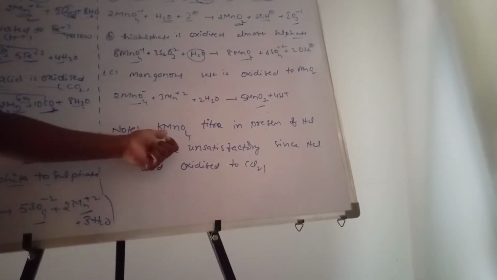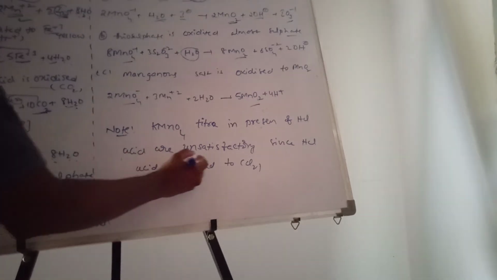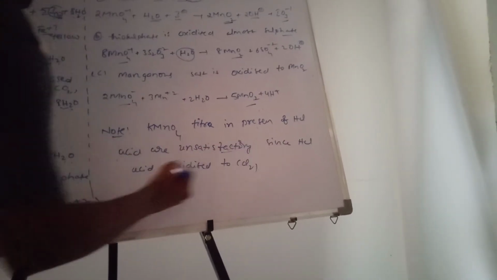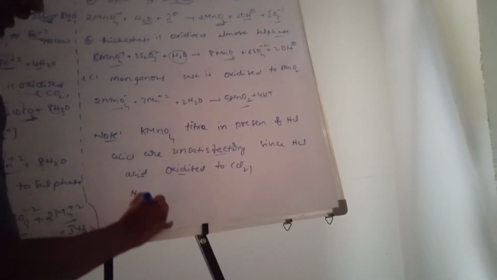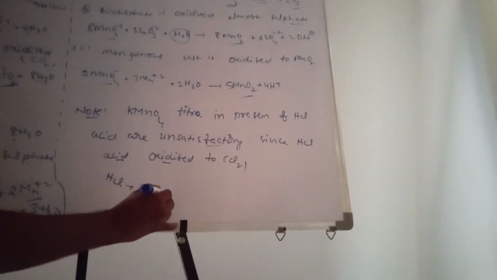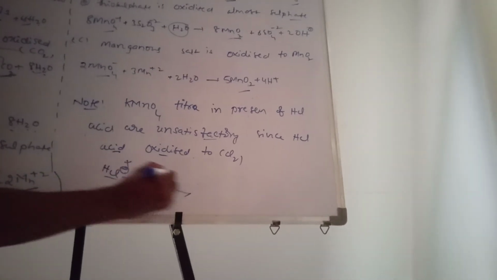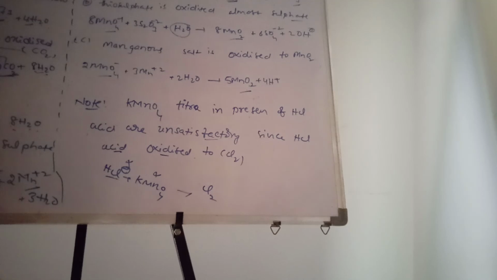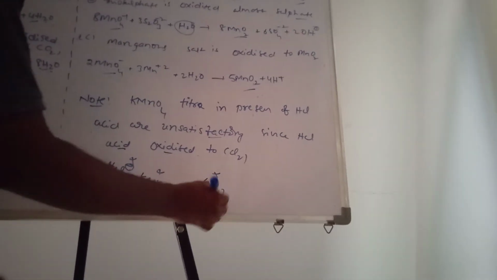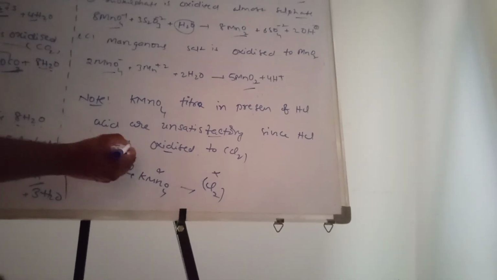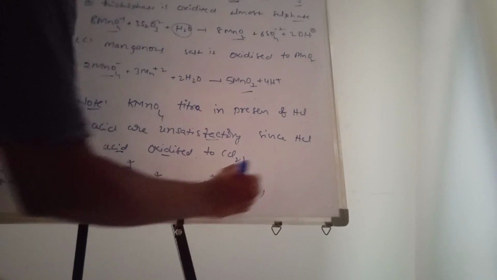Next one, note point. KMnO4 titrations in the presence of HCl acid are unsatisfactory since HCl acid is oxidized to Cl2. KMnO4 titration is not done with HCl because Cl minus is converted to Cl2. That time it will spoil, and you will not obtain the proper reading. So that's why nobody uses HCl. That's why we use sulfuric acid.